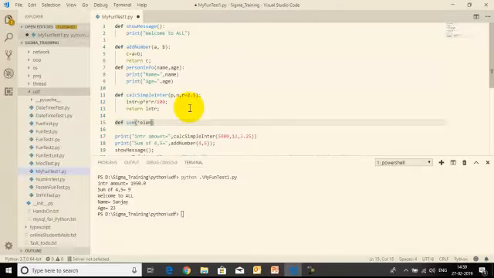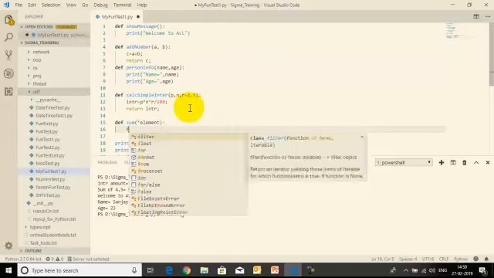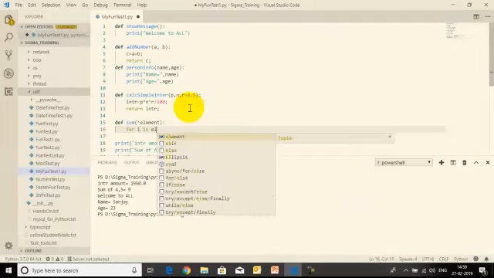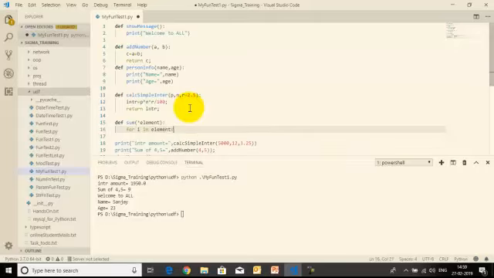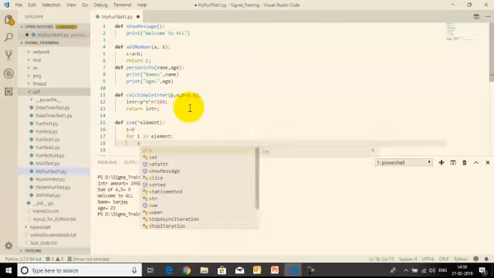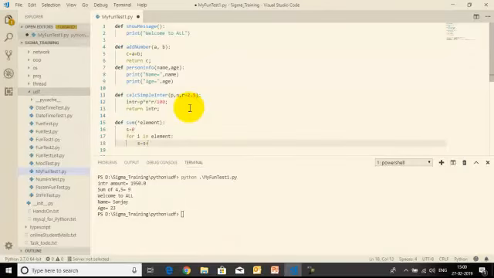I will name it elements. Now we do the calculation: for i in elements, it has to add the numbers one with the other. s equal to 0, then do the calculation: s equal to s plus i.